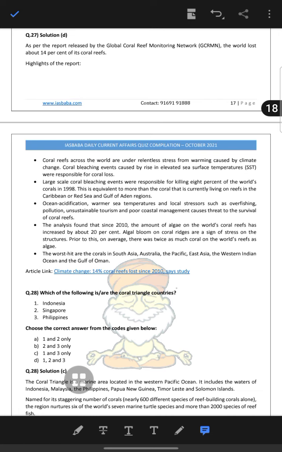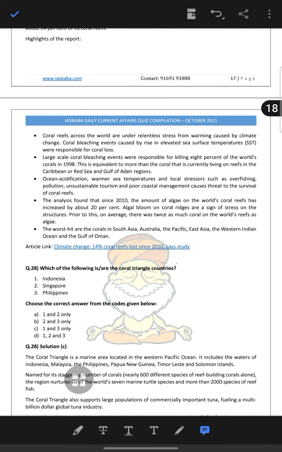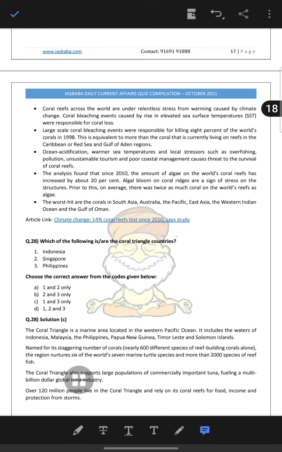Algal bloom on the coral reef signals stress on the structure, and on average there was twice as much algae on the worst reefs, and the worst hit were South Asia, Australia, Pacific, East Asia, Western India and Gulf of Oman.